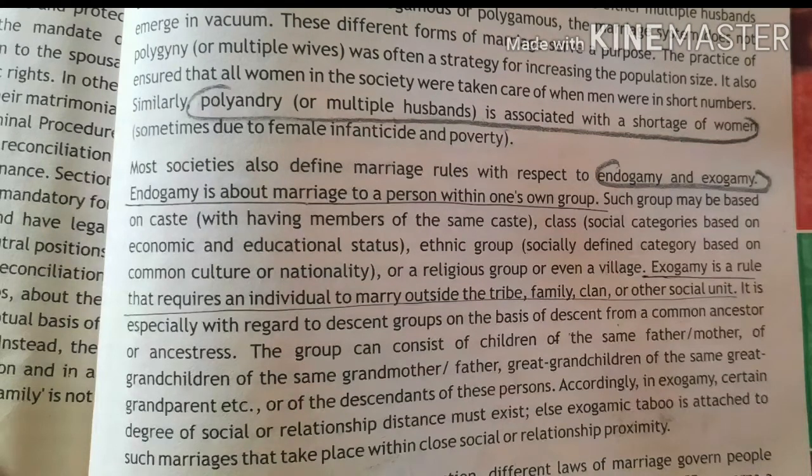Exogamy is a rule that requires an individual to marry outside the tribe. Mainly this type of marriage happens. Exogamy means you are doing the marriage with a person of another caste, outside the social unit. It is especially with regard to descent groups on the basis of descent from common ancestors.